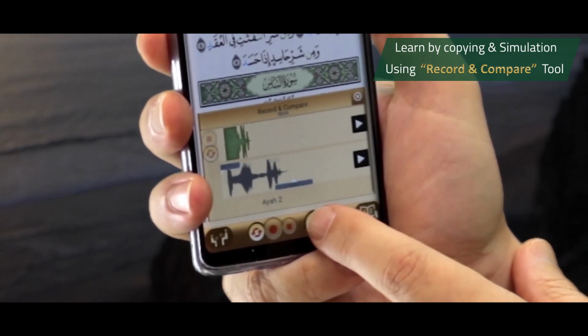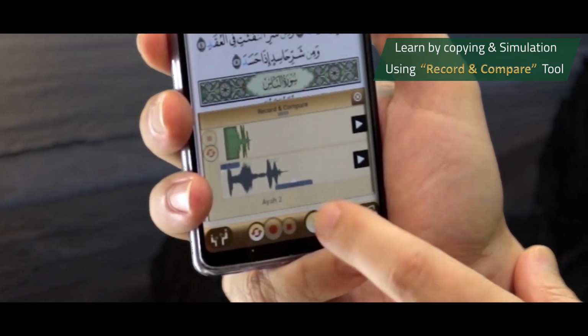Click play, and you'll be able to compare your recording with that of the famous reciter.